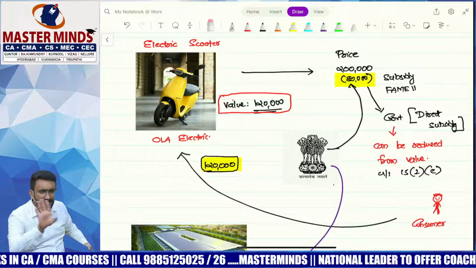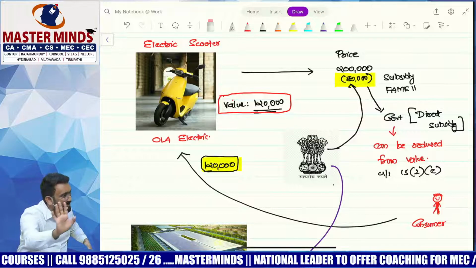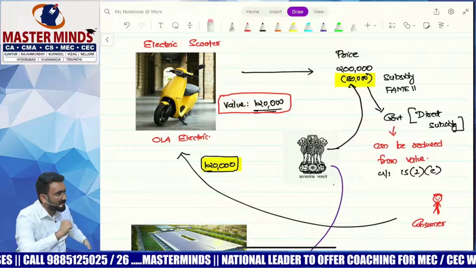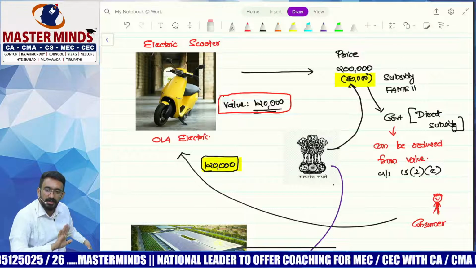Then after the test drive was over, they gave me another link. If you want, you can make the rest of the payment. I made full payment, being part of the revolution. I did that. Then another 3 months, no update at all.